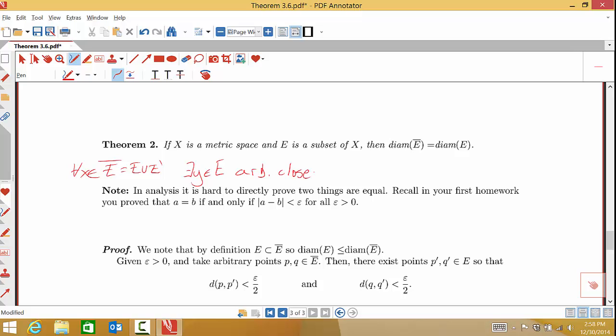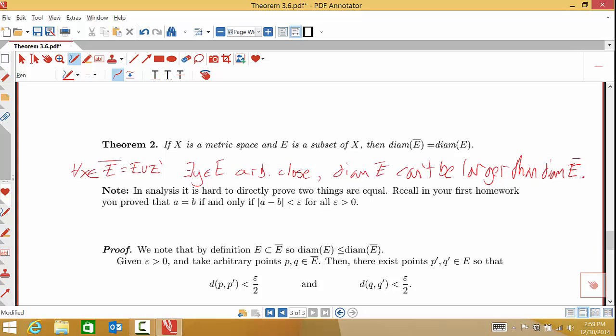And arbitrarily close, that's generally with our epsilon. So since I can get arbitrarily close, the diameter of E bar can't be too much larger. All right, it can't be larger than the diameter of E. Okay, this is the idea. This is what this theorem is telling us.